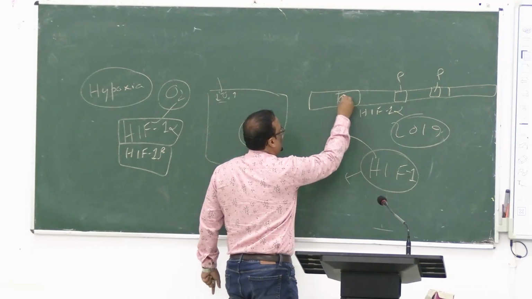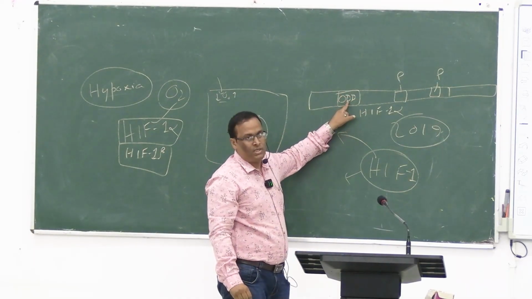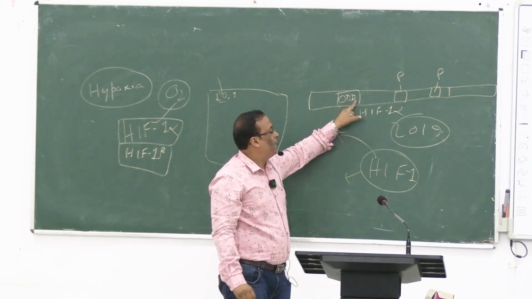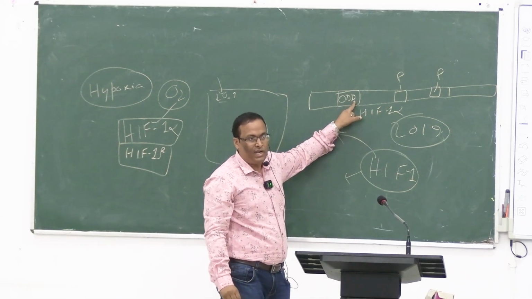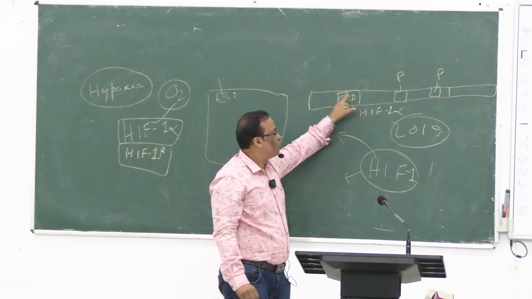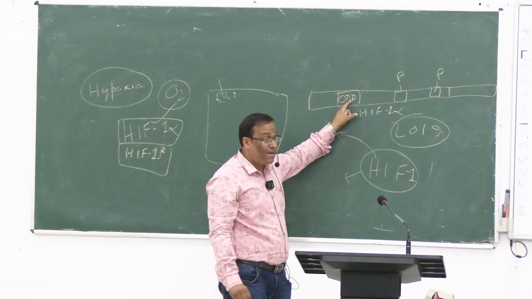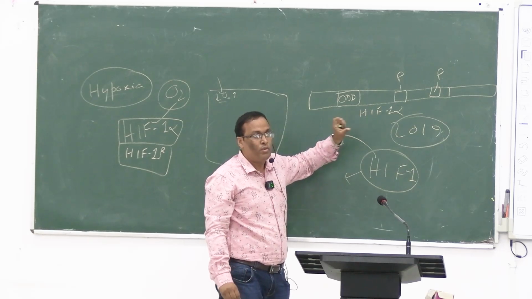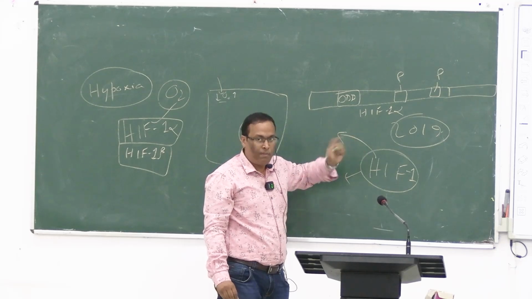One of the domains is called ODD. What does it mean? Oxygen dependent degradation domain. This domain only senses the oxygen. Right? Oxygen dependent degradation, the term is very important. That means in the presence of oxygen this 1 alpha undergoes degradation. How it happens,